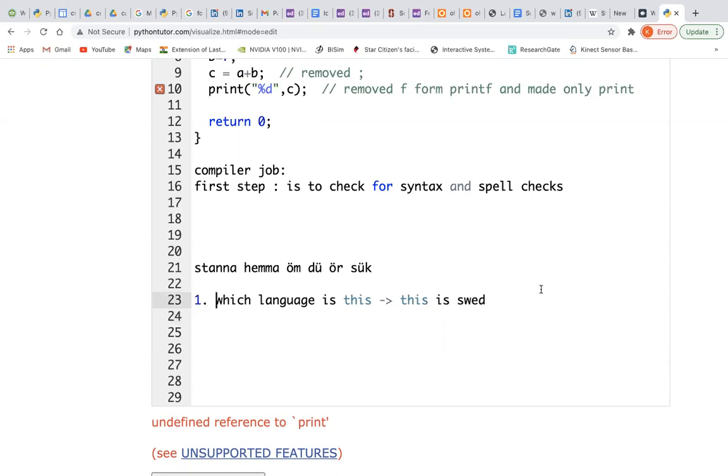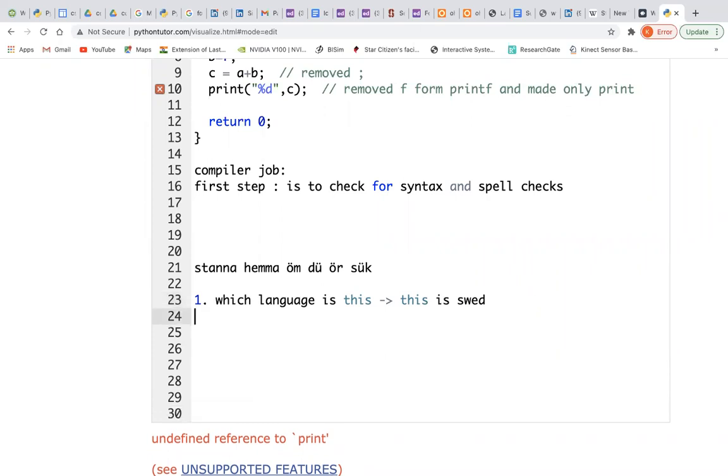And what could be the other question, or what do you want from me as help so that you can perform this job? Anyway, I have given you the hint that it is the Swedish language, and I have given you the sentence to correct. The letters of the Swedish language.